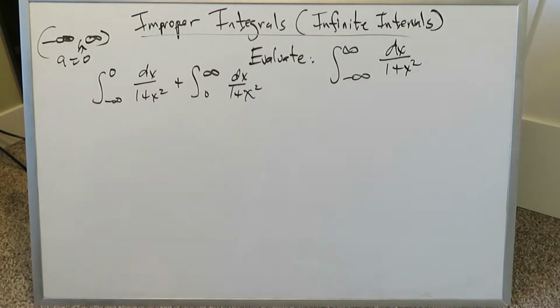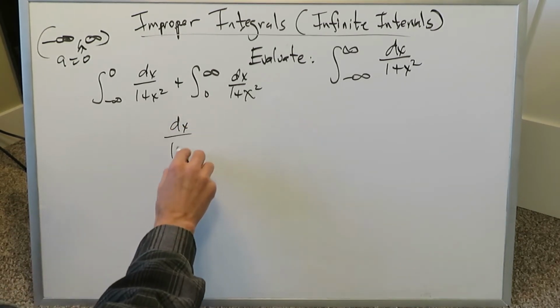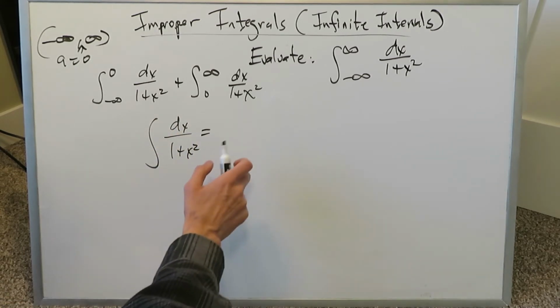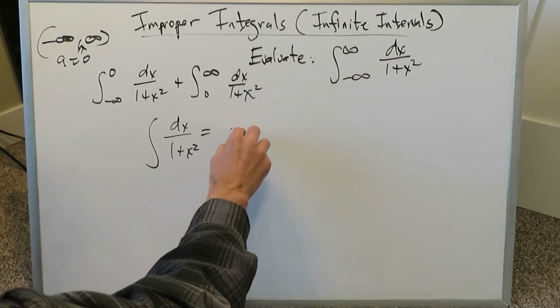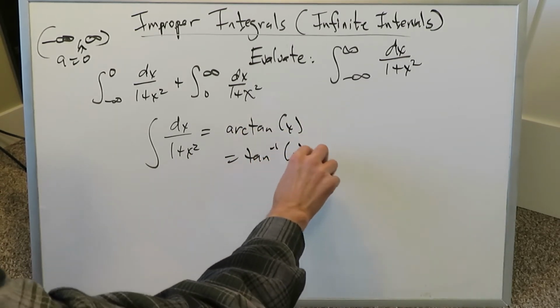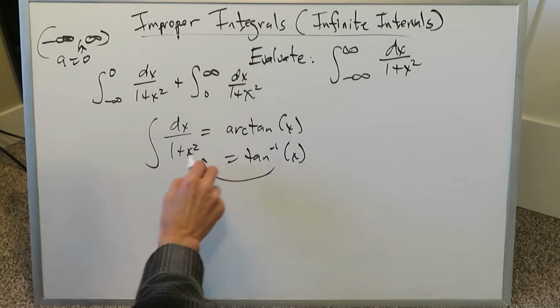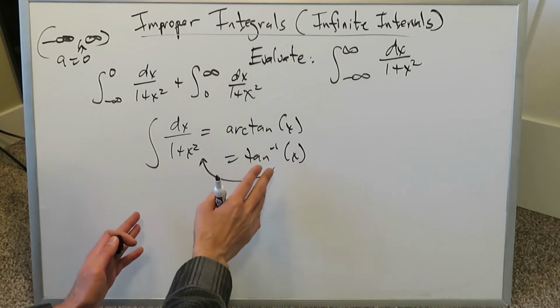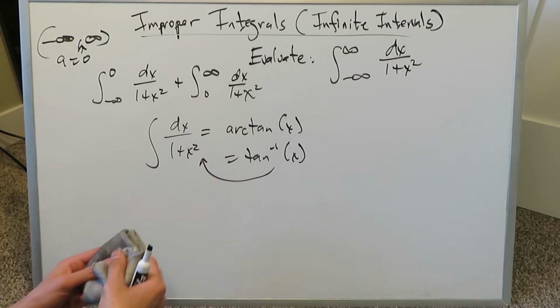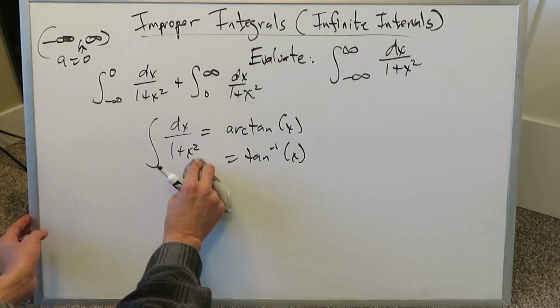But what I want to do first, before I do anything further, is just evaluate this integrand. If we didn't have these infinite intervals involved, we're looking at something which looks like 1 plus x squared, and how do we go about doing it? I know I'm looking here at something which is an arctan, which is the same thing as inverse tan, because if I took the derivative of this, I end up with that. The derivative of arctan x is 1 over 1 plus x squared. We know that from our derivatives in our integral videos, but hypothetically, if you didn't know any of this, how would you go about doing it?